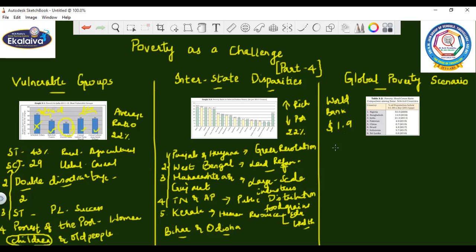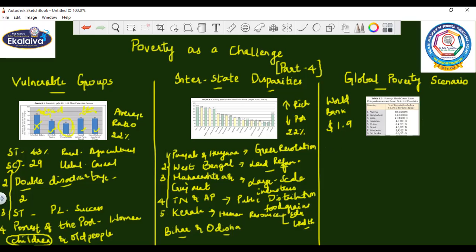We will see which country is said to have less than this $1.9, and which country is said to have more than this $1.9. Okay, children. Now we can come to the conclusion by this picture itself, where China is said to be 0.7, where they have been successful in reducing their poverty level.